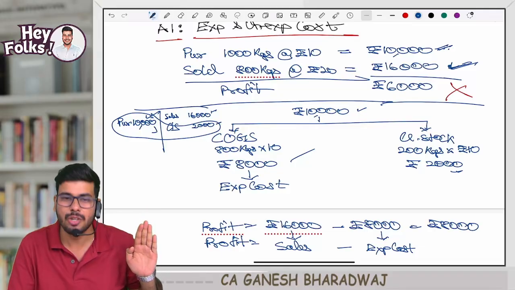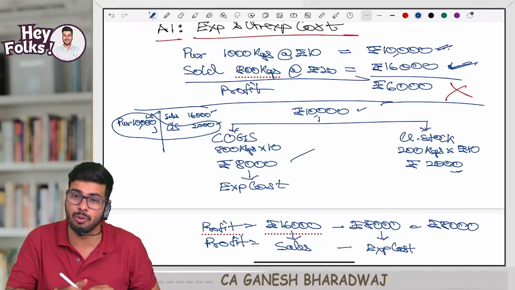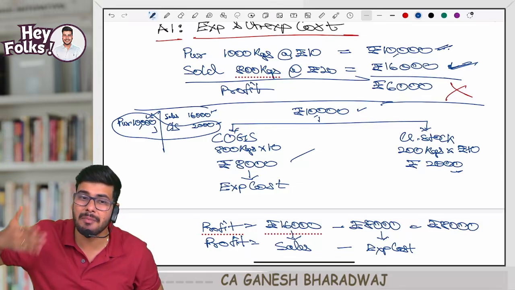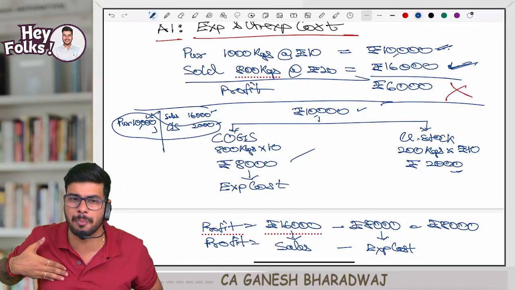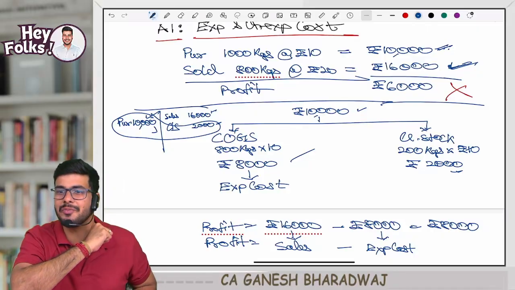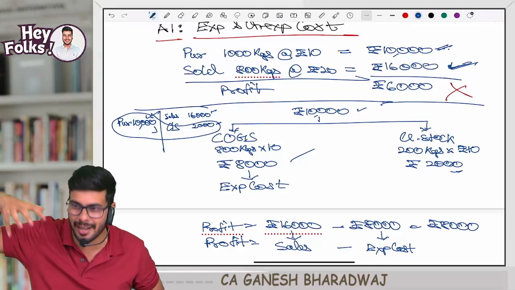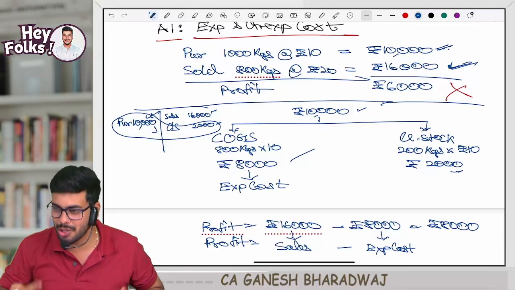Out of this, 2,000 rupees I don't consider as a cost of this year. So I park it as my closing stock. Closing stock of this year becomes opening stock of next year, which means I am letting this amount escape to the next year. It is not considered for computing your profit. This cost remains unexpired, which means it is still there in the game. It will appear in the next year. Are you all able to understand this?